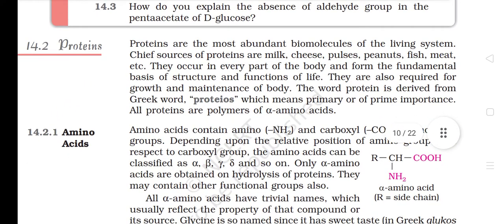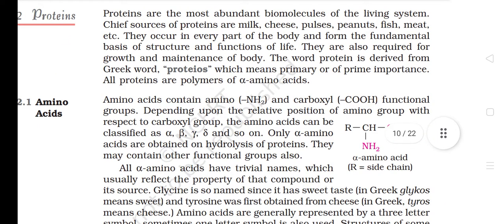14.2 Proteins. Proteins are the most abundant biomolecules of the living system. Chief sources of proteins are milk, cheese, pulses, peanuts, fish, meat, etc. They occur in every part of the body and form the fundamental basis of structure and functions of life. They are also required for growth and maintenance of the body. The word protein is derived from the Greek word proteios, which means primary or of prime importance. All proteins are polymers of alpha amino acids.